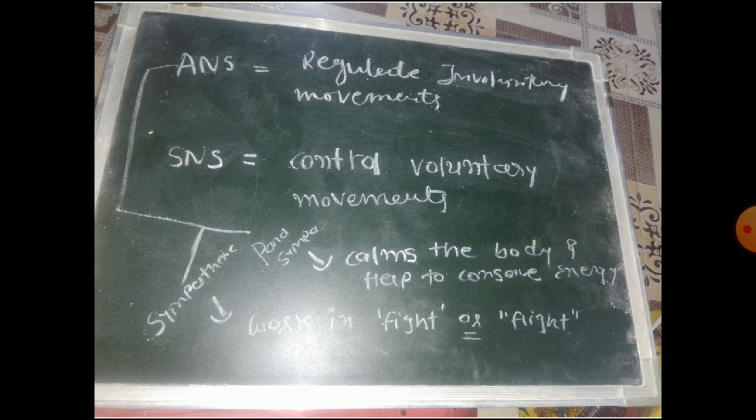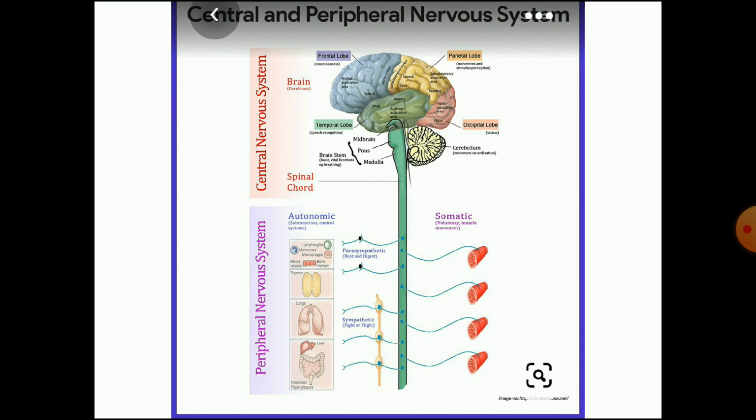Now, what is sympathetic and what is parasympathetic? So parasympathetic means it calms the body and helps to conserve the energy. Like in a resting condition parasympathetic will work. And sympathetic means it works in fight or flight mechanism. That is, in excessive stress or emotional condition the sympathetic nervous system will work.